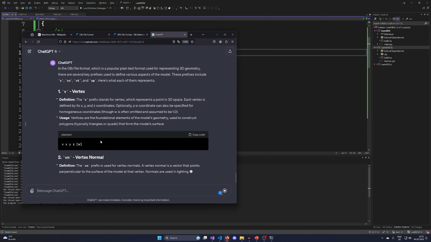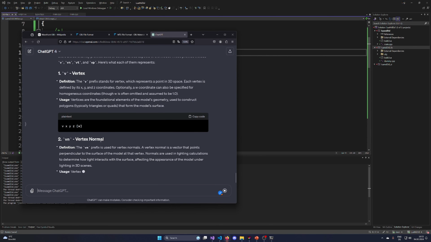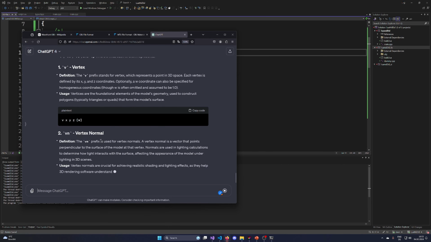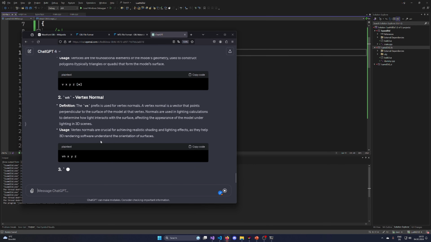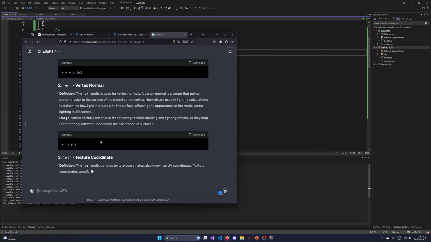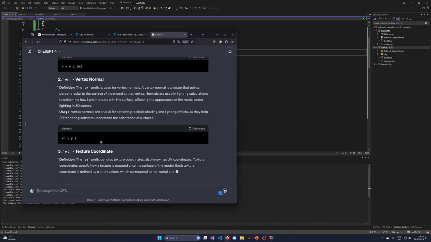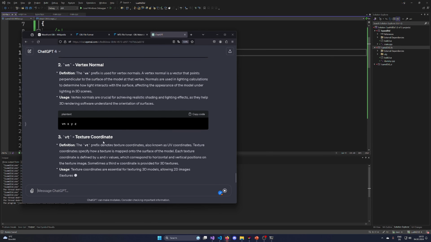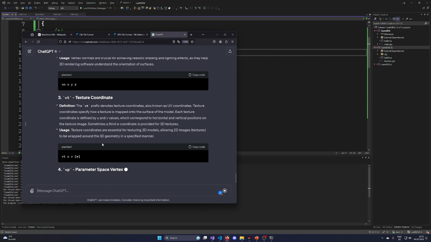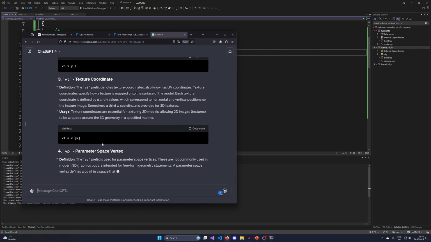Yeah, and vertex normal is also quite straightforward. VT is probably vertex texture coordinate. Yeah, okay, I told you explain, sorry. VT is vertex texture coordinates. And what is VP? Parameter space.